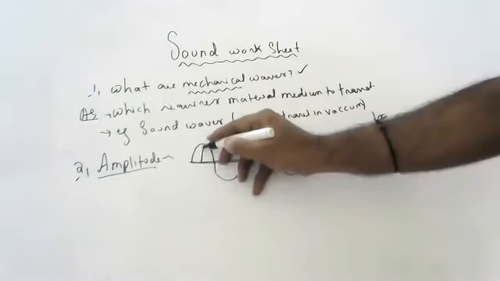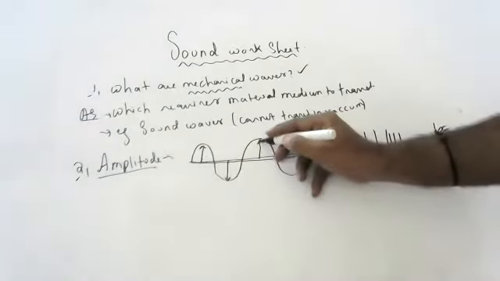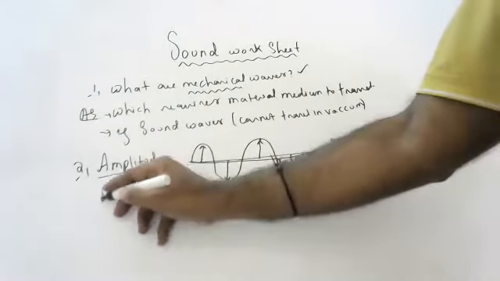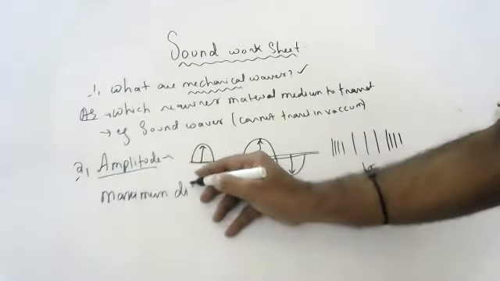From the mean position, maximum how far they are going, maximum how much distance they are going, that is called amplitude. Amplitude definition is maximum displacement. Please listen, all of you.